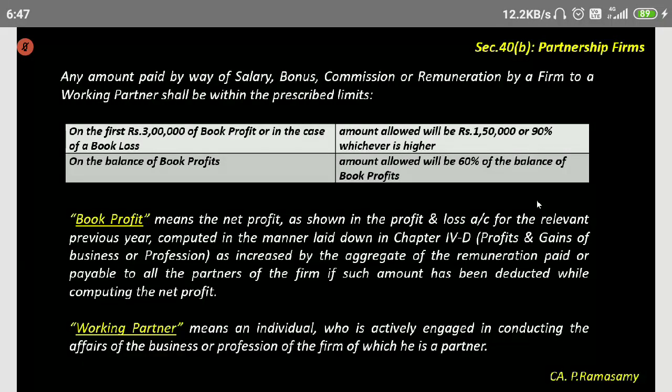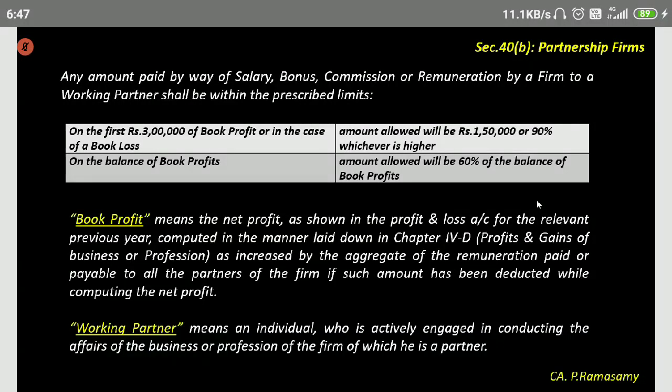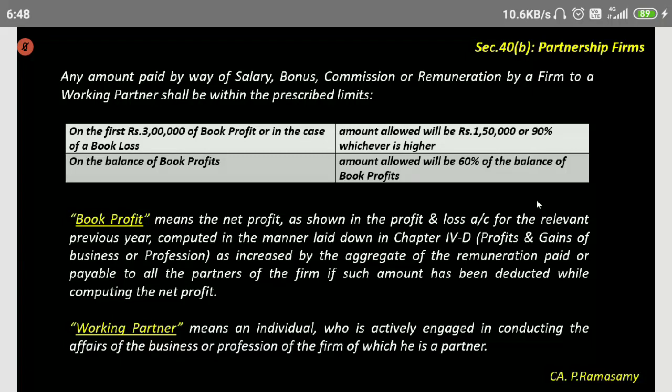So by a firm, if you are going to pay salary to a sleeping partner, it is fully taxable. It is fully disallowed. Agreed? Now, salary, bonus, commission, or remuneration by a firm to a working partner shall be allowed only if it is within the prescribed limits. On the first 3 lakhs of book profit,